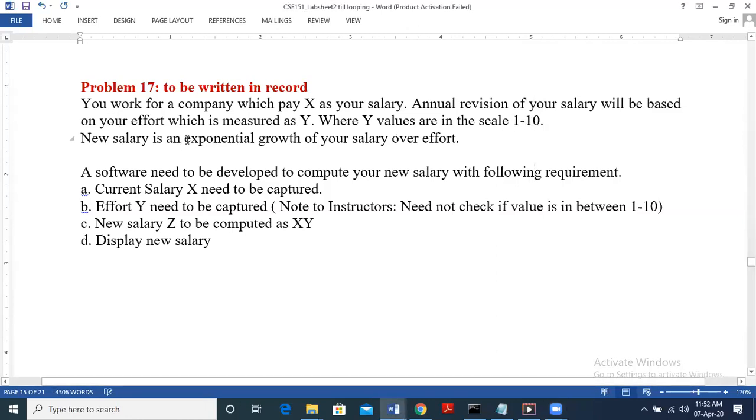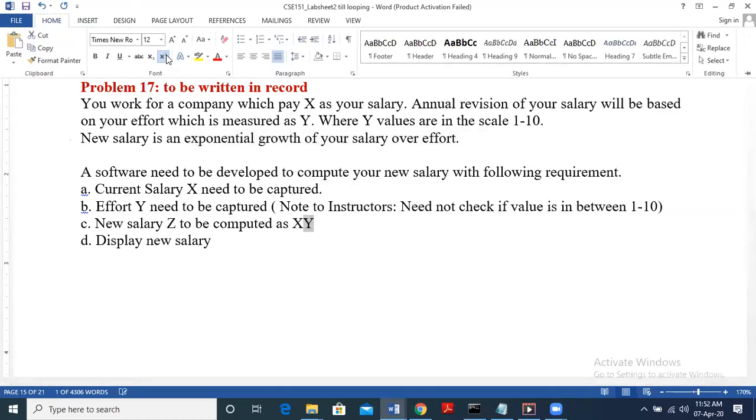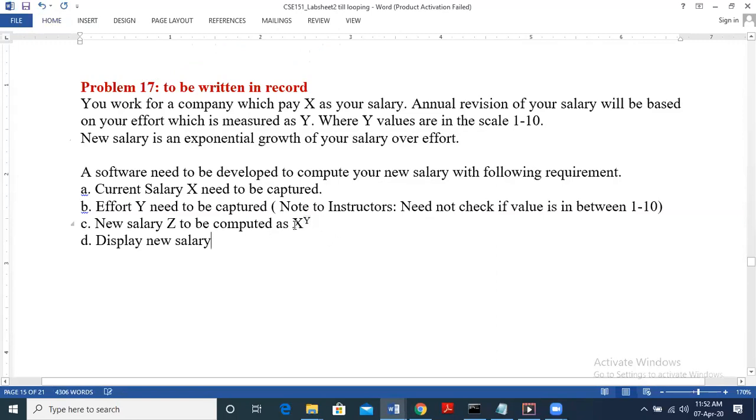The new salary is an exponential growth of salary over effort. What does this mean? We are going to compute the new salary as X power Y. Here it is taken as X with subscript Y, that is, X to the power Y. Z is equal to X power Y. So this problem is basically to find one number to the power of another number.